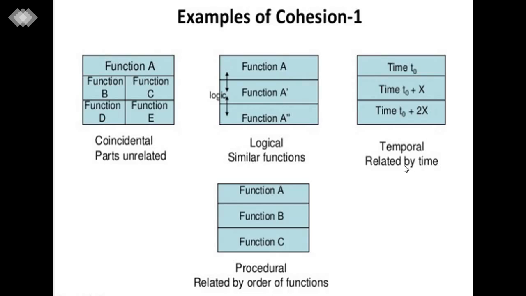In temporal, related by time, we temporarily assign the module names, and in procedural, related by order of functions, they provide a sequential and ordered way related to functions A, B, C. So they maintain the order of functions. These are the examples of cohesion.